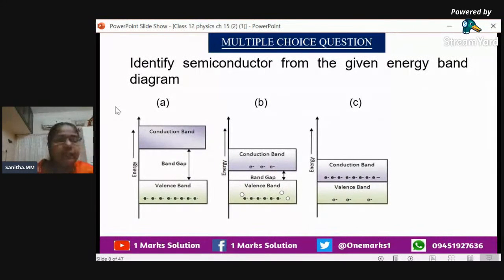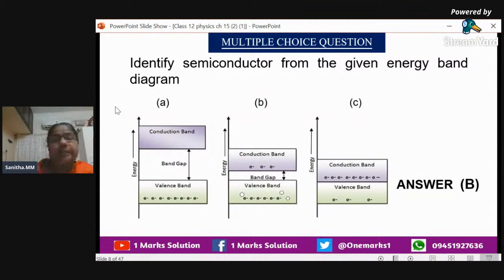Now we can say that in the second one, a small gap is there. In the third case, it is already overlapping. That means electrons are already there in the conduction band. So the first one, there is no chance to conduct, so it is an insulator. And the third one, already overlapping is there, so we can call it a conductor. Overlapping means there is no energy gap. And the second one, we can say semiconductor. So the answer is semiconductors.